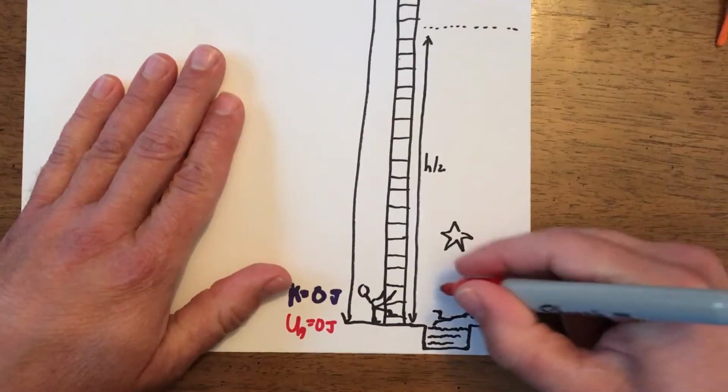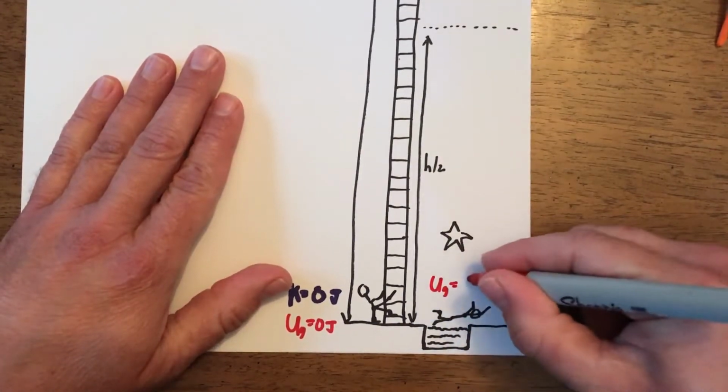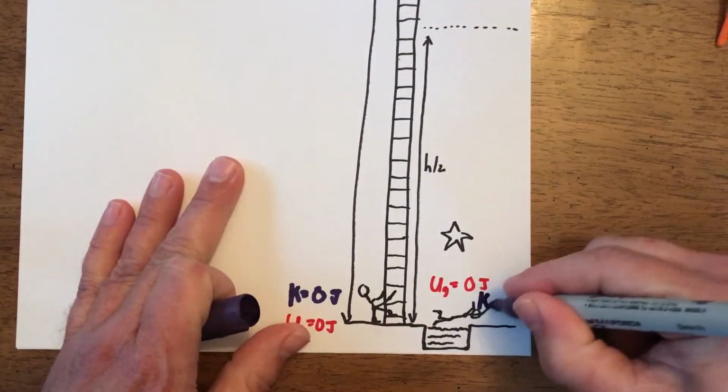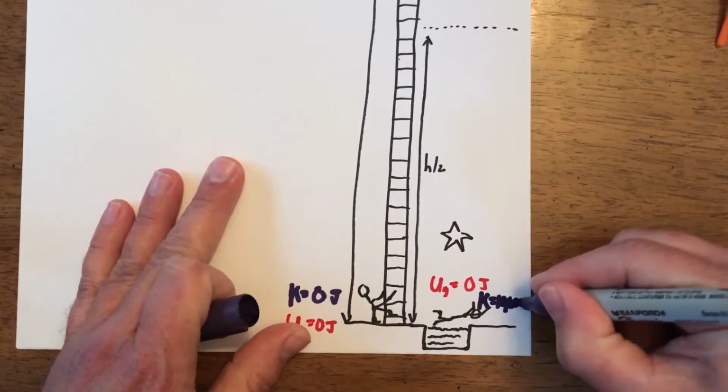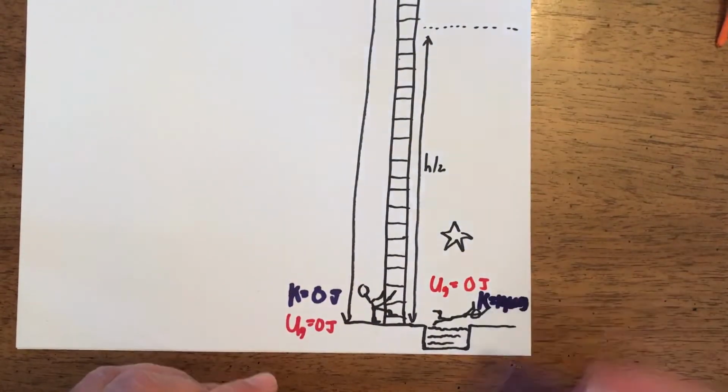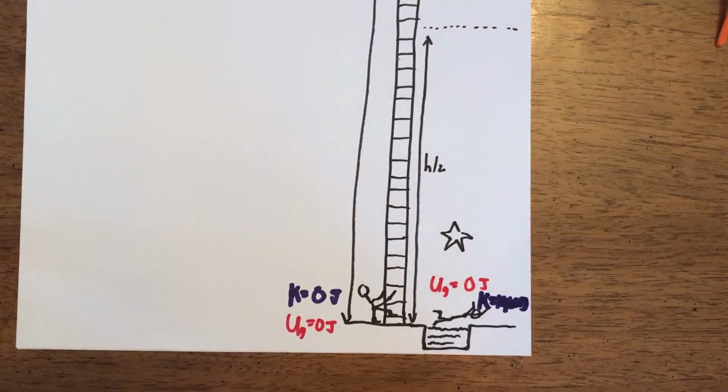Well, if he's basically on the ground here, then his potential energy is 0. But the energy's got to be a total of 10,000 all the time. That means his kinetic energy is a total of 10,000 joules. That's what that says. So 10,000 joules is his total amount of kinetic energy right as he's getting ready to strike the water there.